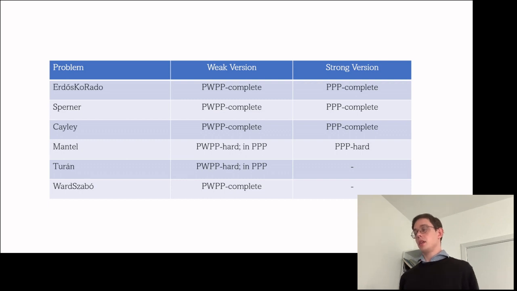And for Mantel, Turán and Szabó, it's a bit more complicated in the sense that we were not able to show as strong bounds as we were for the other problems, and it's unclear to what extent. This Turán problem defines a hierarchy, basically.